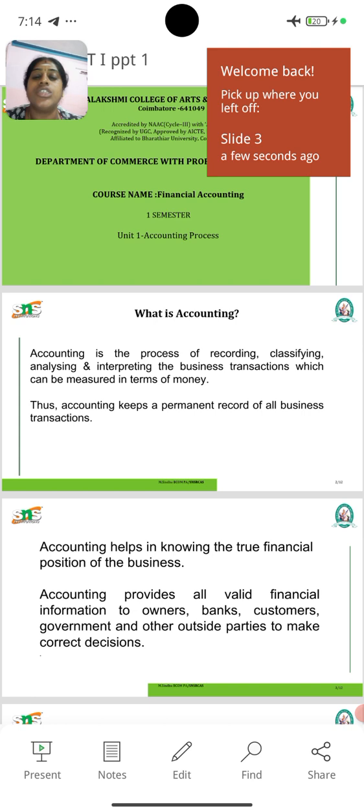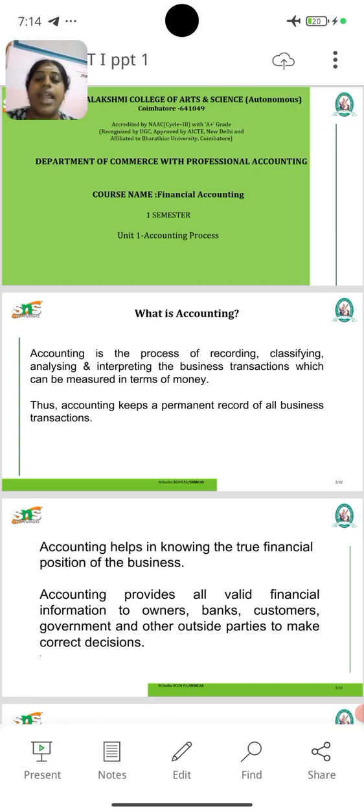Accounting is a process of recording, classifying, analyzing, and interpreting business transactions which can be measured in terms of money. The accounting equation forms the foundation of double entry bookkeeping. It states that assets are equal to liabilities plus owner's equity.